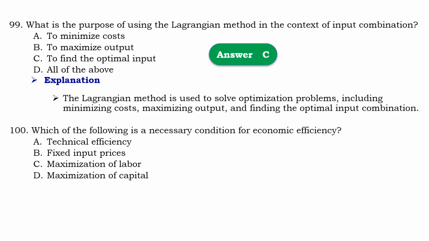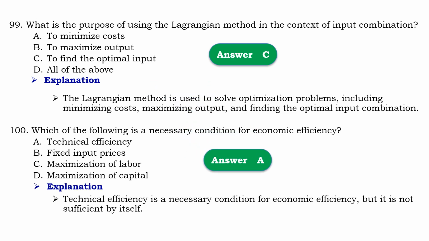Question number 100. Which of the following is necessary condition for economic efficiency? So that should be A, technical efficiency. Means that technical efficiency is a necessary condition for economic efficiency but it is not sufficient by itself.